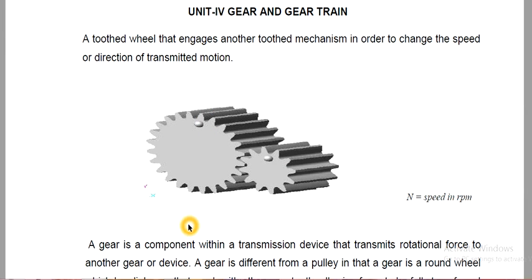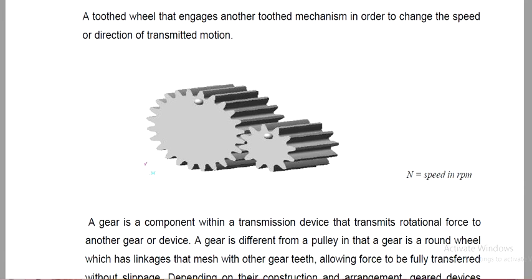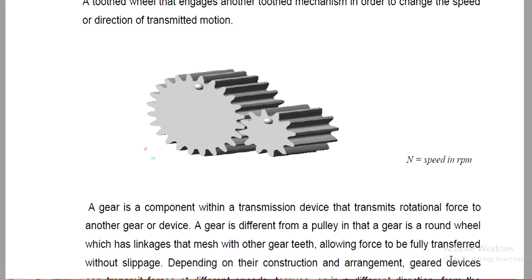The gear is a component within a transmission device that transmits rotary force to another gear or device. A gear is different from a pulley in that a gear is a round wheel which has teeth rather than a smooth surface, and with the other gear's teeth, it allows forces to be fully transferred without slipping.